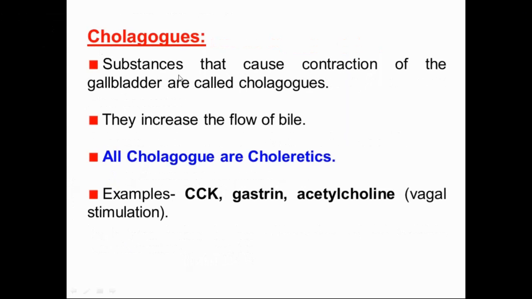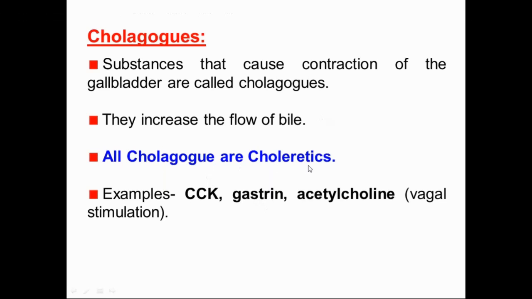Okay. What are cholegogues? We already discussed this, but I am repeating. Substances that cause contraction of the gallbladder are called cholegogues. They increase the flow of bile, that is secretion. They increase the flow of bile.